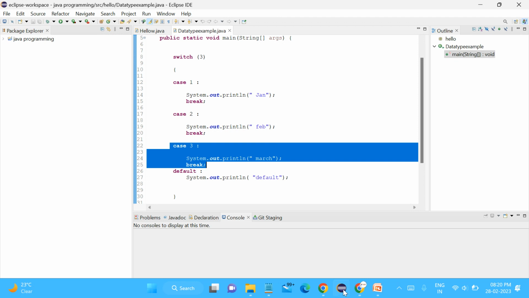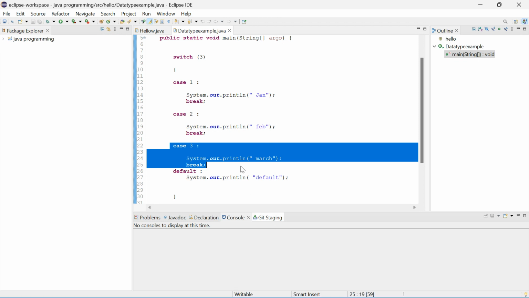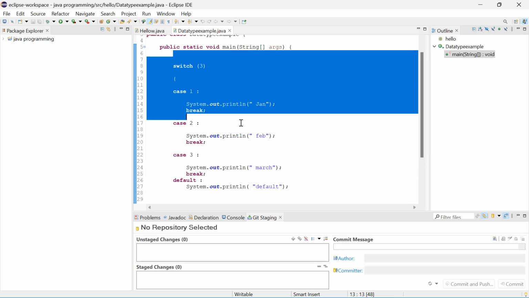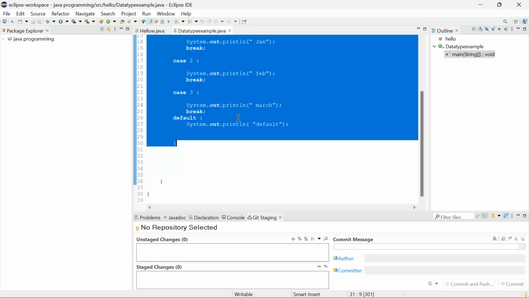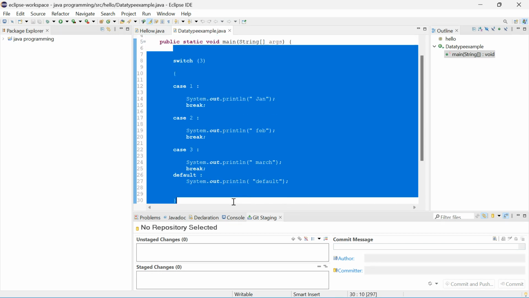Those will be checked again and again until the condition becomes false. How many times will a switch be executed? One time only. That is called a selection statement. But while will be executed multiple times, continuously, until the condition becomes false.